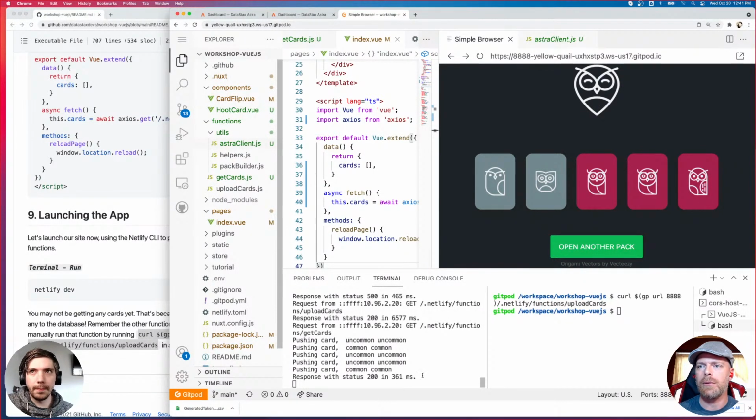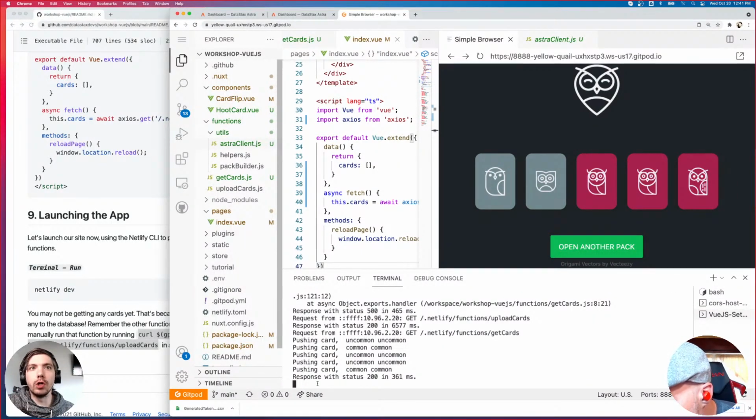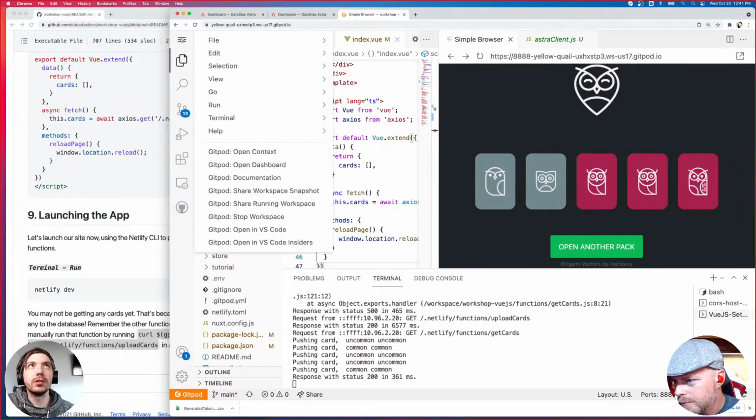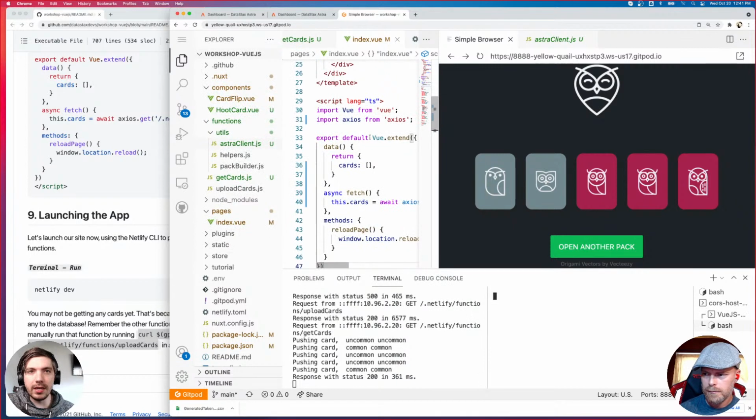Maybe you could show that, Ryan, if you show them how to create another terminal, just in case. Yep, I'm going to go ahead and delete this terminal. So to open a new terminal, because this is running our service, this is busy. We can't use this terminal for anything. So in the top left, you can open this menu, and then go down to Terminal, Split Terminal. This is just so that they'll be side by side. You could do new terminal as well, but Split Terminal so they'll be side by side.